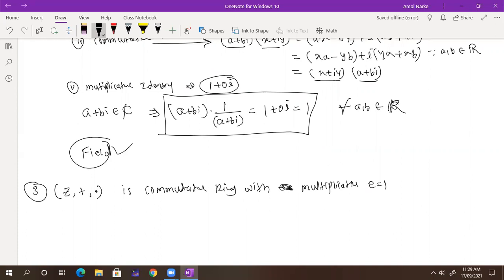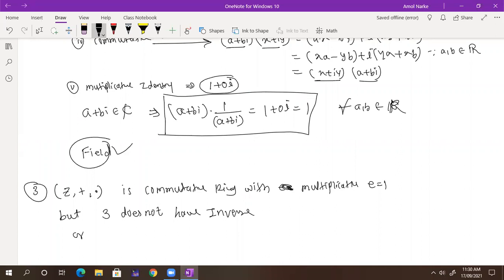But 3 does not have an inverse. Even 2, sir. Yes, any non-zero number I'm talking about, 1, 2, any number does not have an inverse.